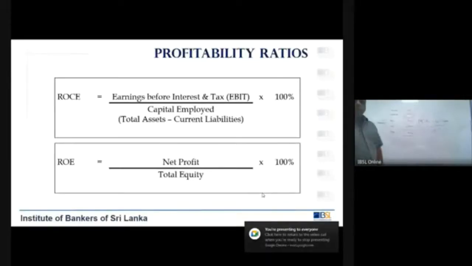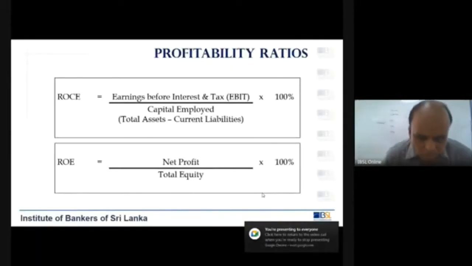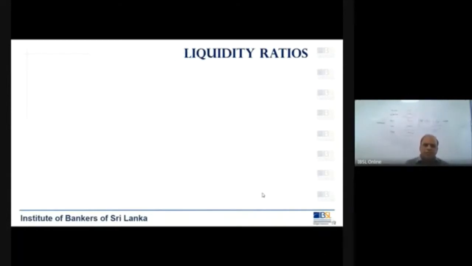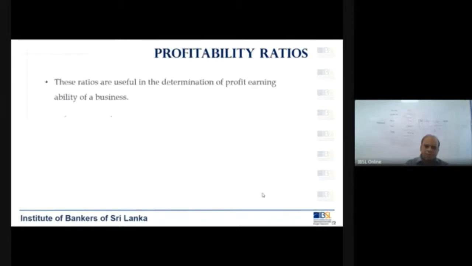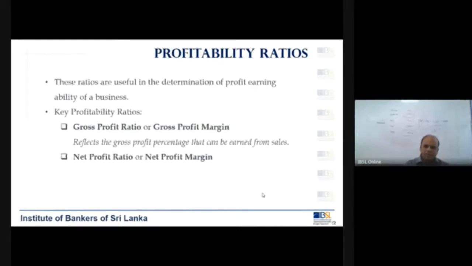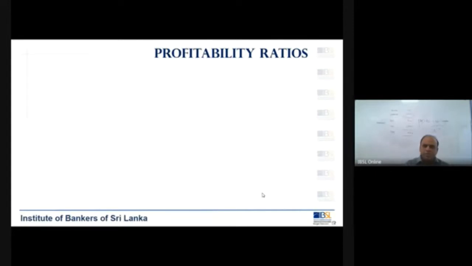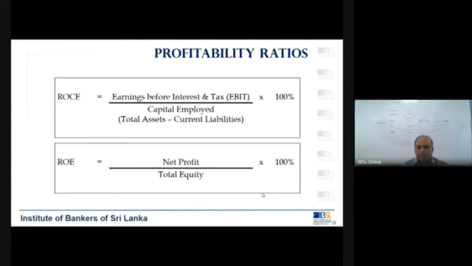So these are the two ratios other than the gross profit ratio and the net profit ratio, because you know how to calculate the gross profit and the net profit, that we have already learned. So these are the other two ratios, that is return on capital employed and return on equity.